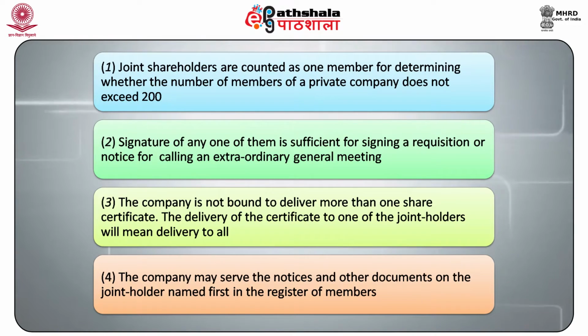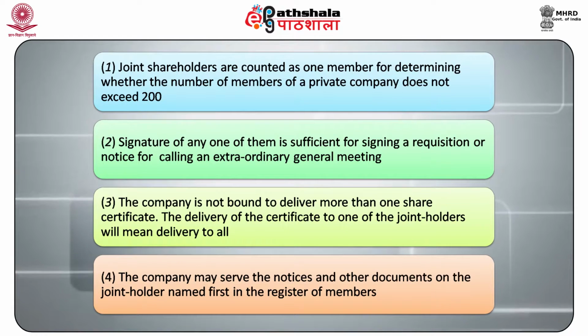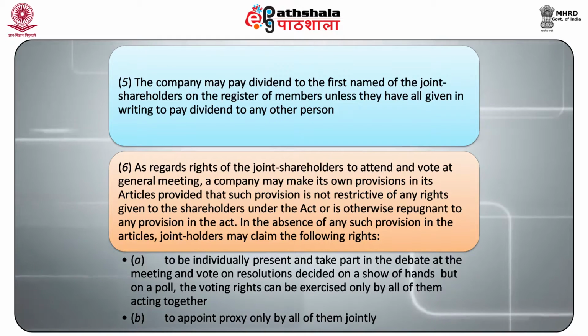The delivery of the certificate to one of the shareholders will mean delivery to all. Next, the company may serve the notices and other documents on the joint holder named first in the register of members. Next, the company may pay dividend to the first named of the shareholders on the register of members unless they have all given in writing to pay dividend to any other person.